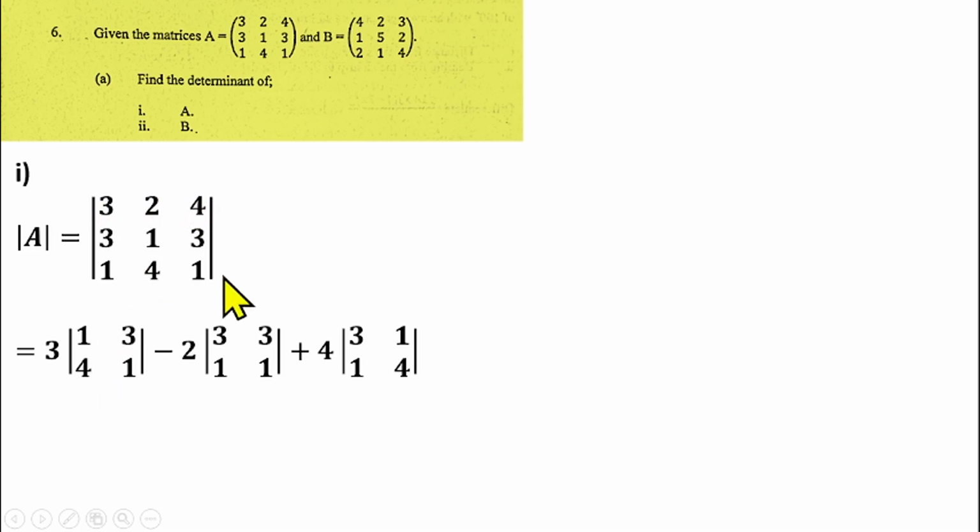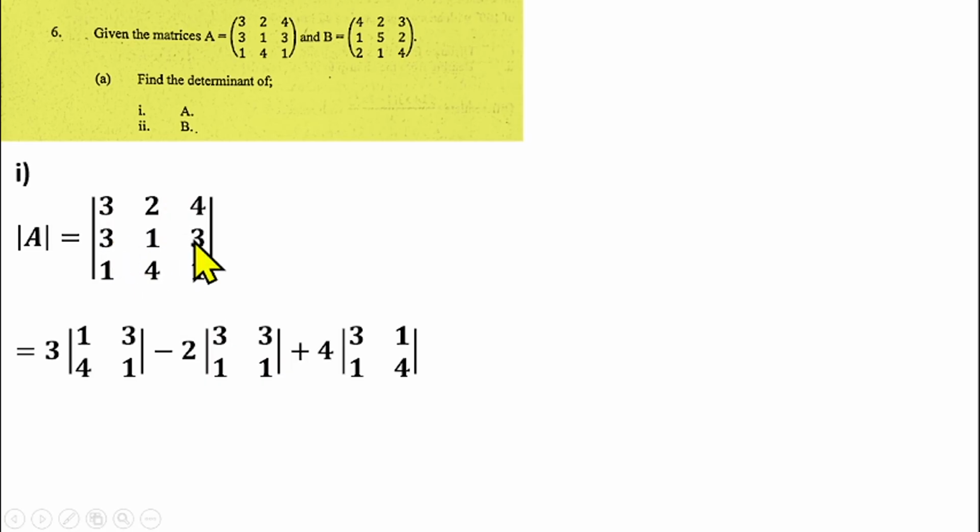Then you move on to the next one, which is this 2 here. The positional sign of 2 is minus, so you have minus 2. Then reduce this 3 by 3 matrix to 2 by 2. This element is in the first row, second column. So close the first row, second column.